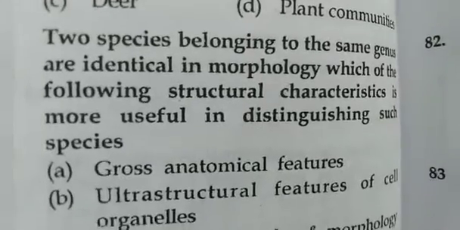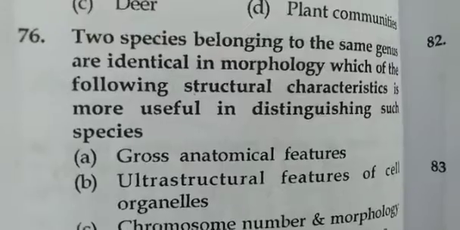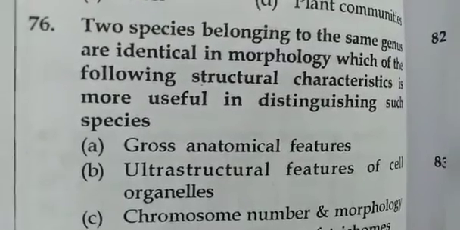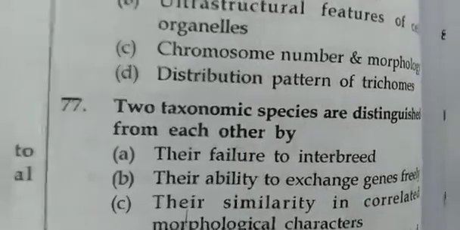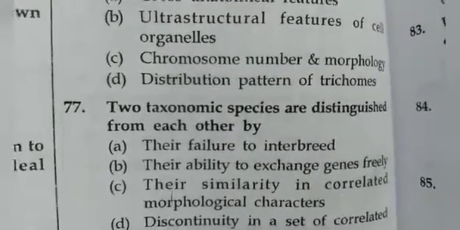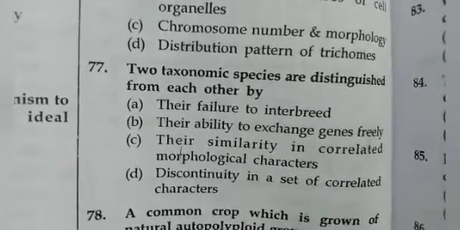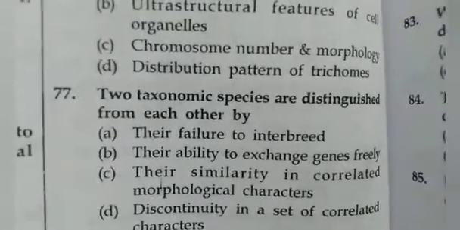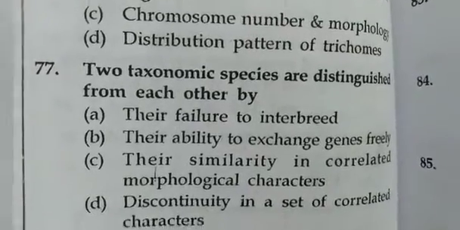Which of the following structural characteristics is more useful in distinguishing such species? Chromosome number and morphology. Two taxonomic species are distinguished from each other by their failure to interbreed.